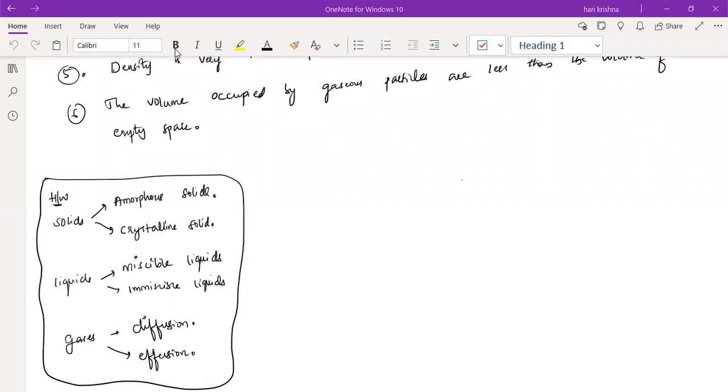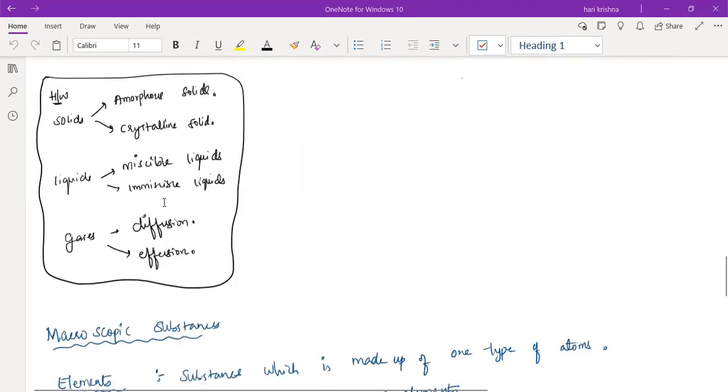So Pallav, what is your answer? Yes, sir. I wrote for diffusion, it is the process of converting the high pressure into low pressure type of thing, sir. Okay. What about the effusion? Sir, effusion is the gas escaping from a container through a small hole, sir.